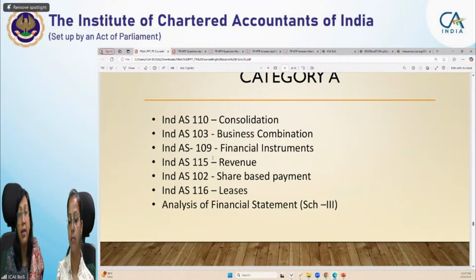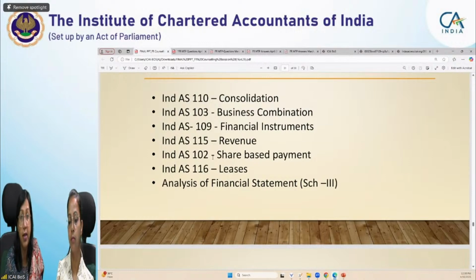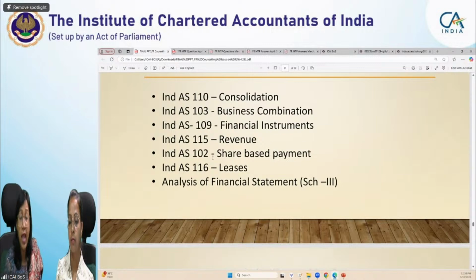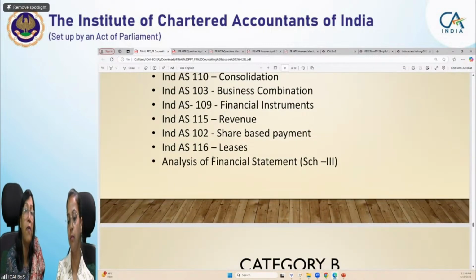Share based payments and leases have other standards in their sections also. The section covers more than one standard, but often इसमें से question जो आते हैं वो बड़े आते हैं. Bigger weightage is provided to these standards. That is why we have kept them in the important category. Analysis of financial statements: if you prepare this topic, you will have an idea of all the other standards, because this is not any particular standard. This is a mix of all the standards integrated and applied in the preparation of financial statements or in a scenario, and how you are able to conclude. That is the reason this is also considered a category A topic.